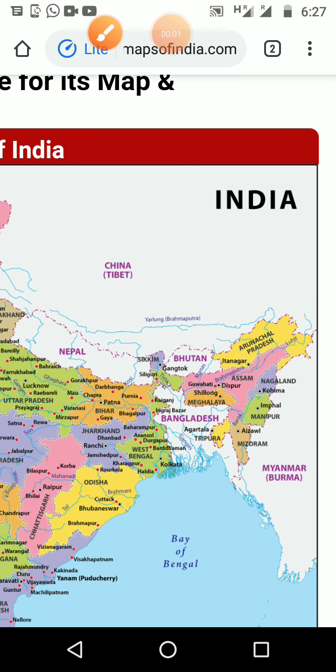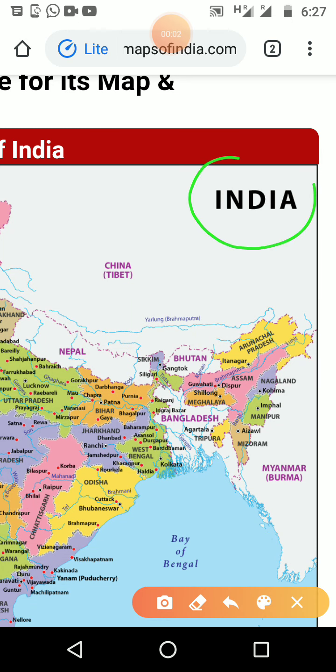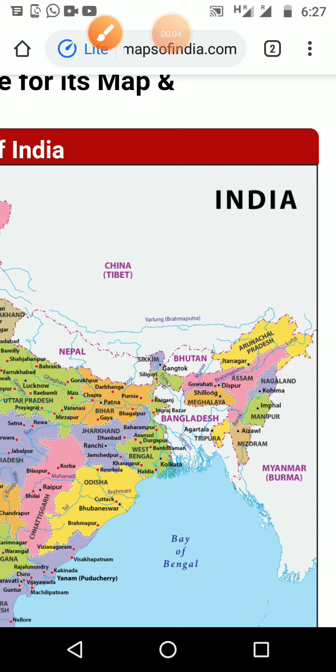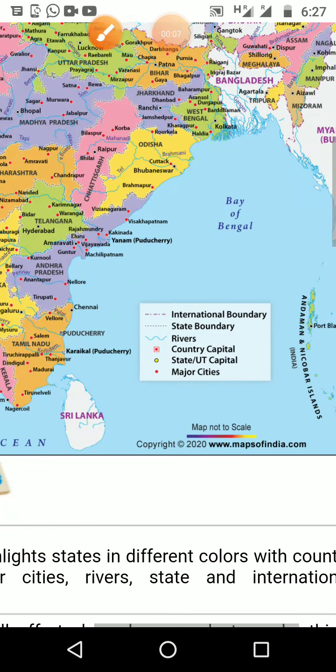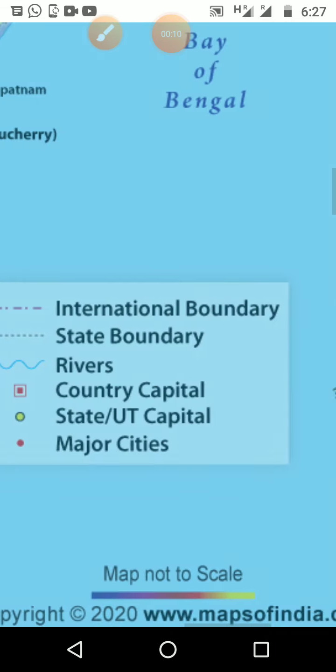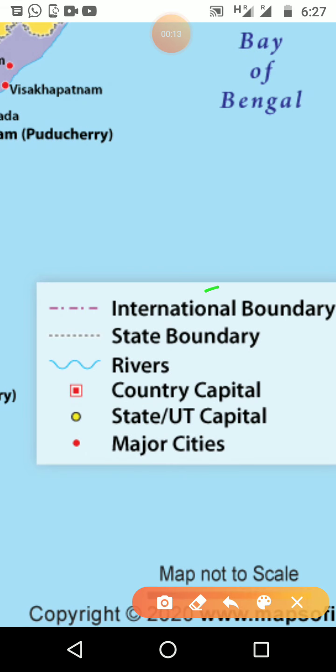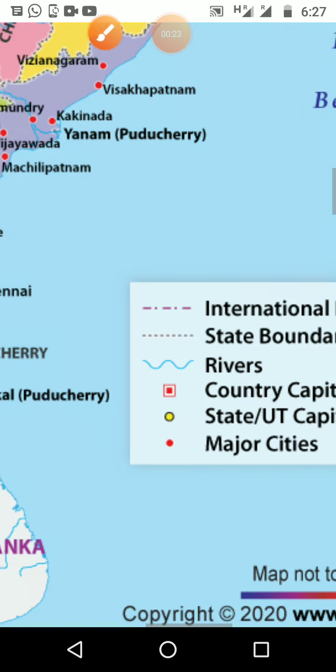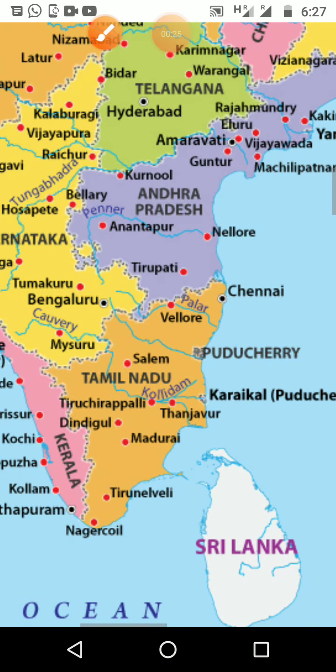Here we can see this is a map of India. It is shown in a colorful map, and here we can see the symbols they used: international boundary, state boundary, rivers, country capital, state and union capital, and major cities. Let us go here and check one by one.